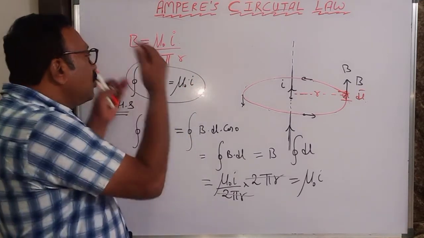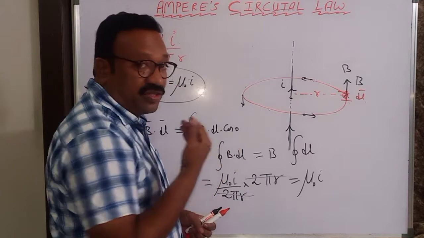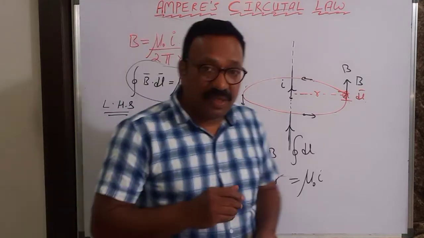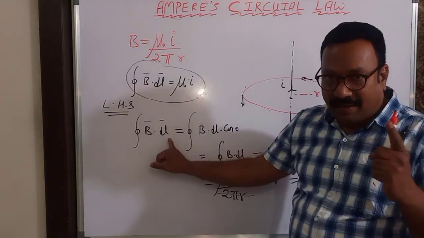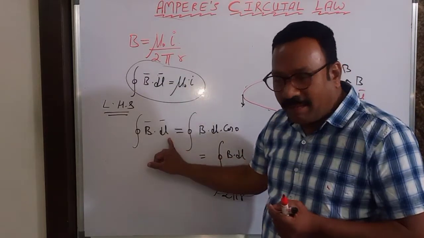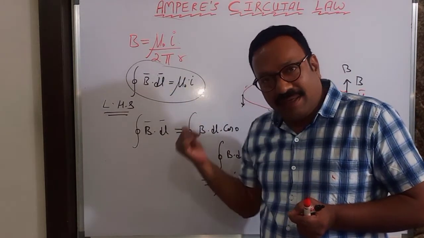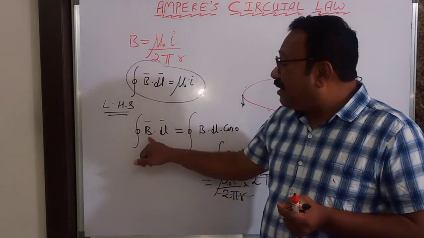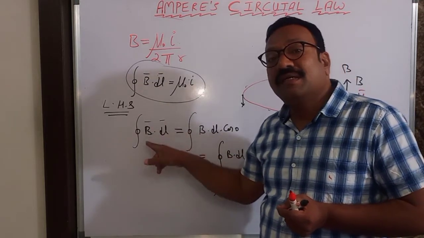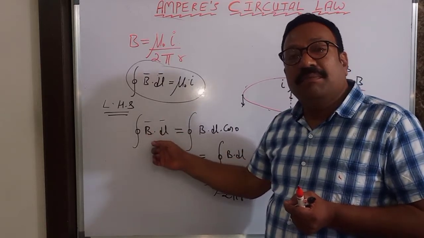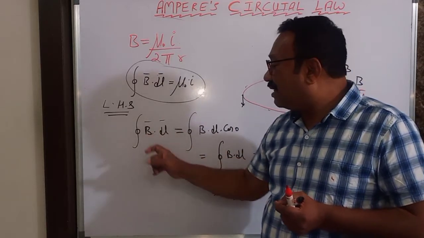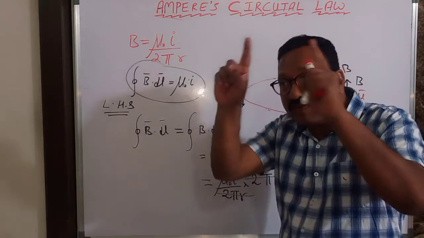So, now we'll go to the other applications, in which cases it is useful. See, it is very clear. In Gauss law, you will take dA bar, elemental area. But here you are taking elemental length. There, electric field. Here, magnetic field. Integral E bar dot dA bar. Here B bar dot dl bar. So that is why you have to take a curve here.